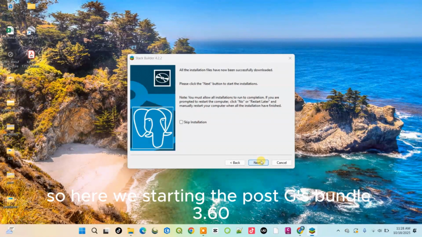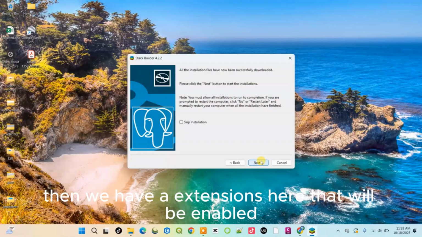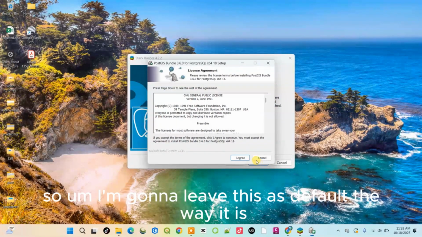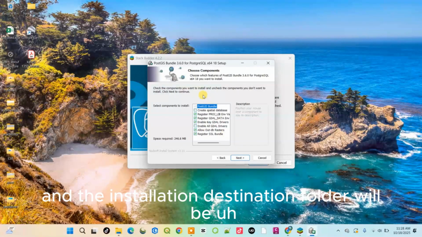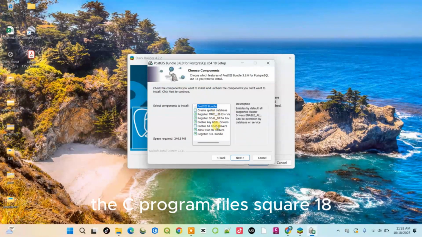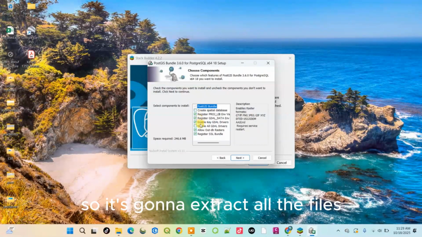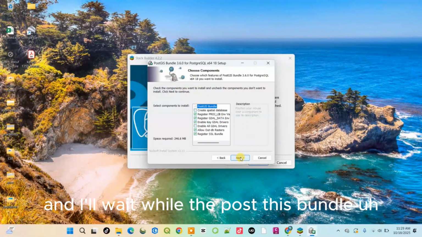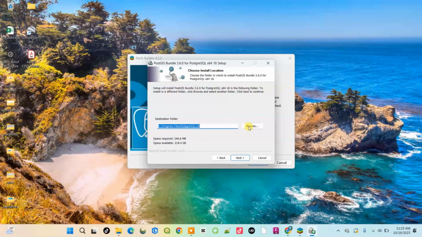So here we're installing the PostgreSQL bundle 3.60. If you accept, you'll say I agree. Then we have extensions here that will be enabled. So I'm gonna leave this as default the way it is. Click next, and the installation destination folder will be the C program Postgr 18. Then I'll click next. So it's gonna extract all the files, and I'll wait while the Postgres bundle gets installed.